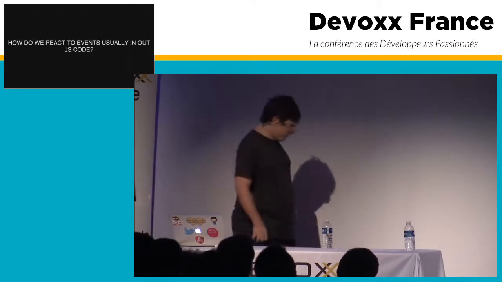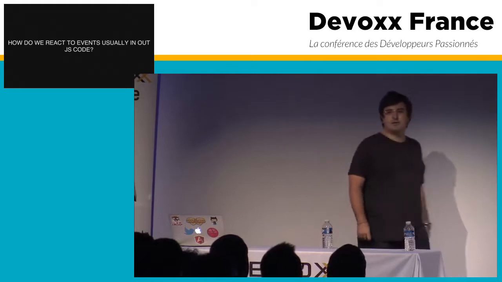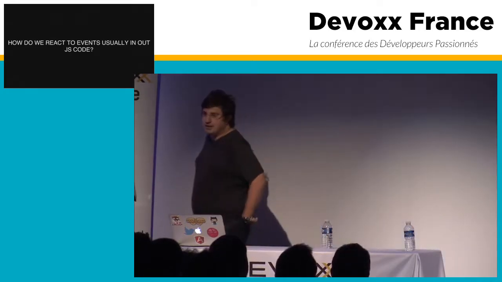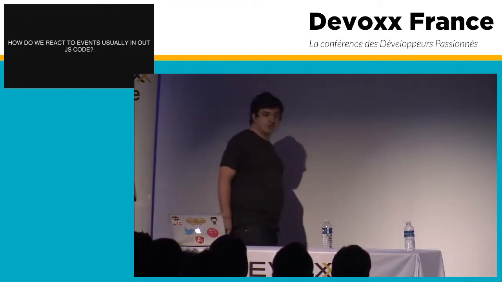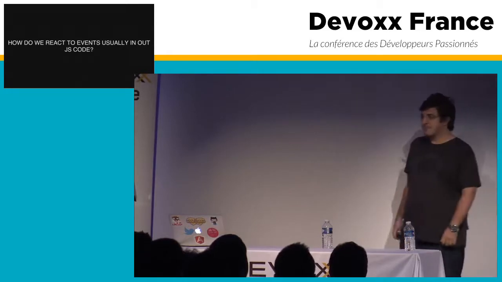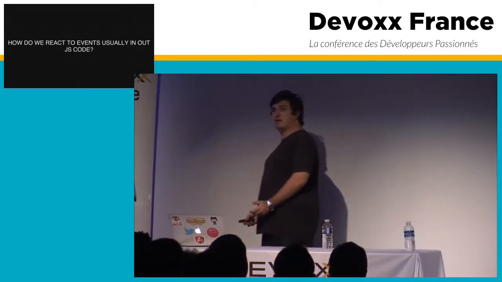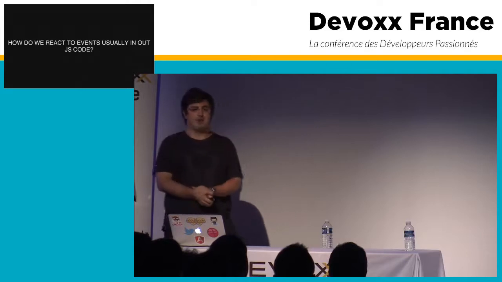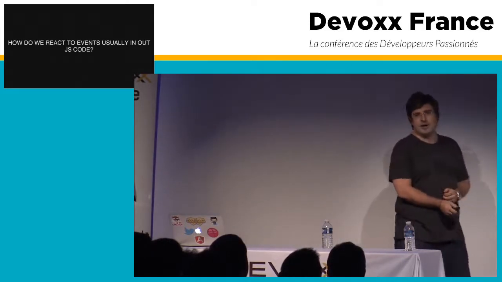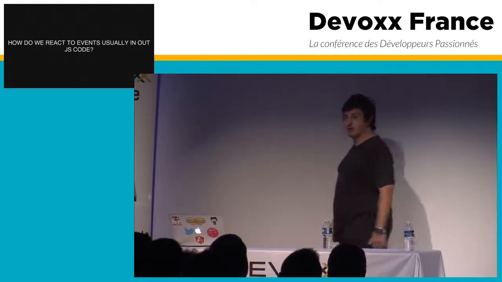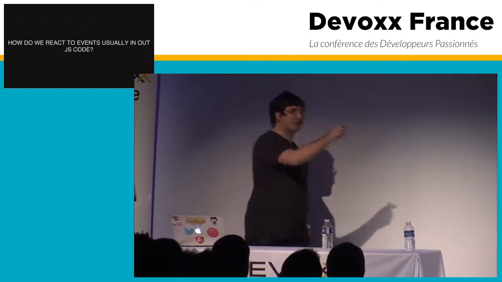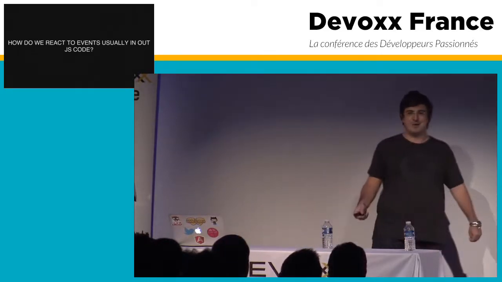So, now we know what reactive programming is. Now that we know that, we can start asking ourselves, can we use reactive programming in the front end? So I started thinking again about the pillars of reactive programming. Do we have that stuff in the front end? And for sure, for the first pillar, we do react to events. I mean, front end is mostly you click something and you do something else. So we do react to events.